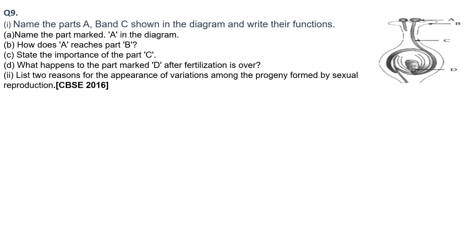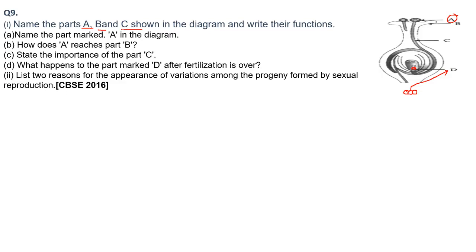Next question: name the parts A, B and C shown in the diagram and write their function. As you can see, part A is pollen grain, B is stigma, and C is the pollen tube. D is the middle one, present in the ovary. The middle one is nothing but the female cell, or egg.